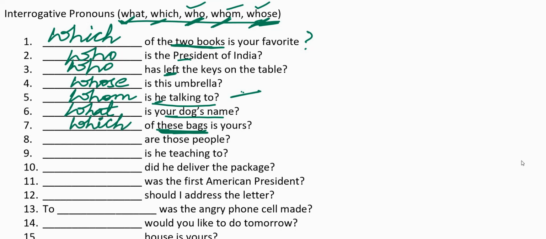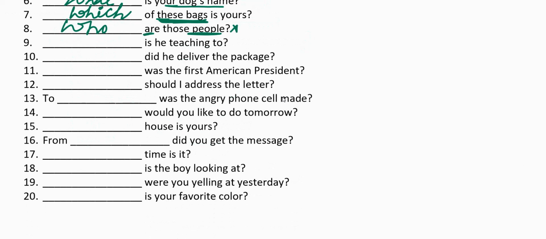Dash are those people. You're asking about the people. People are the subject here. Who are those people? Who is the subject of the helping verb are. Who are those people? Dash is he teaching to? Now he is teaching to someone. Now that someone here is the object. Hence we can write whom here.